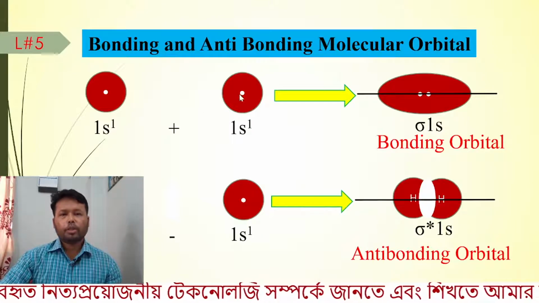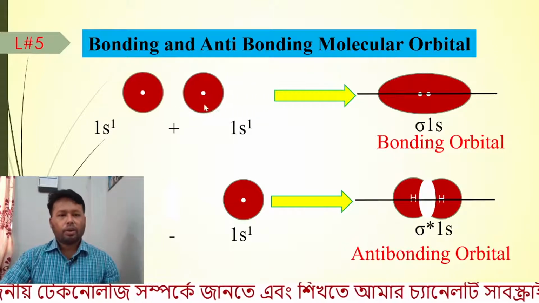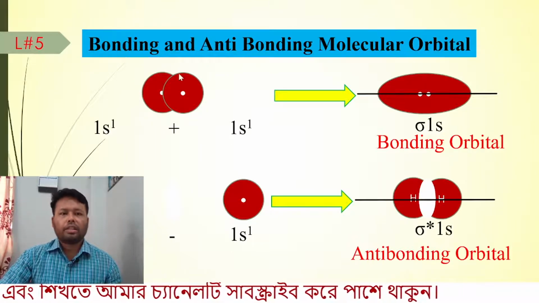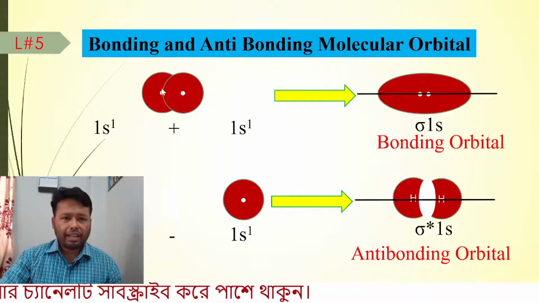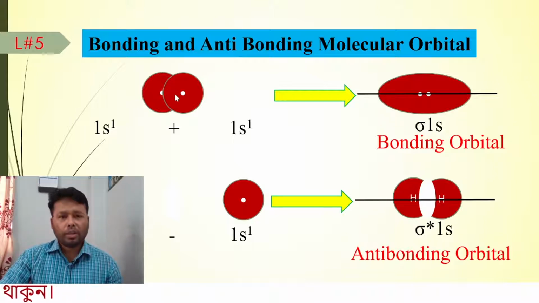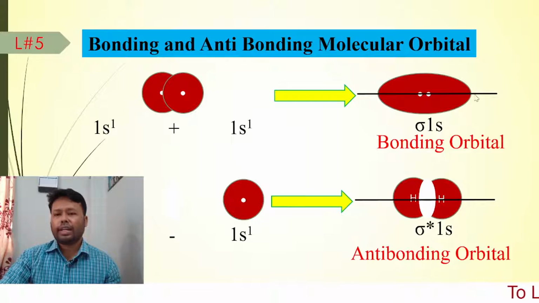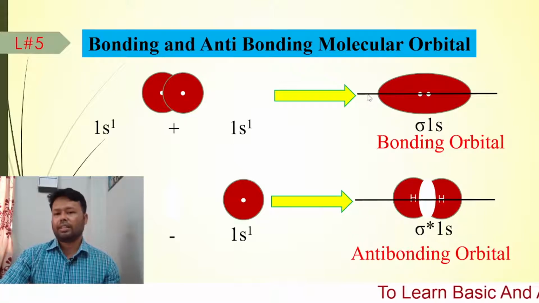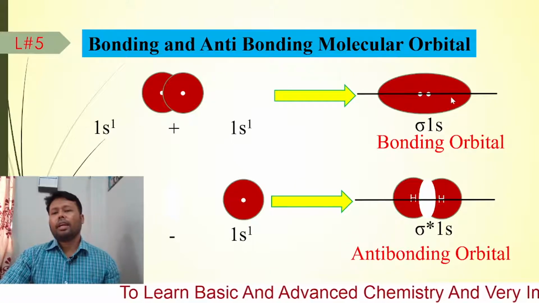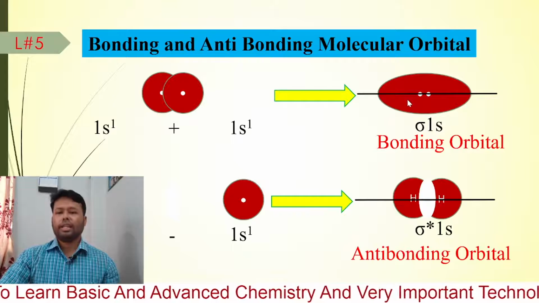When these atomic orbitals are coming closer, they are forming a new molecular orbital. Here we can find that it has an overlap or common region. Therefore we can have a shape like this way, and this is symmetrical along the bond axis. This black line I have considered as the bond axis. Therefore the bonding orbital is symmetrical along the bond axis.